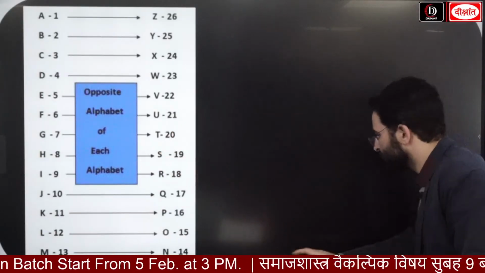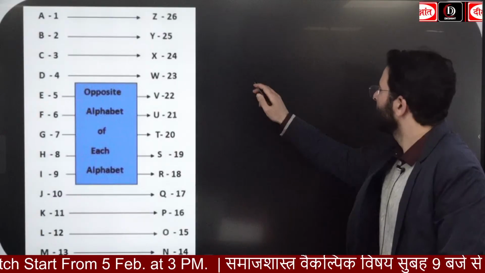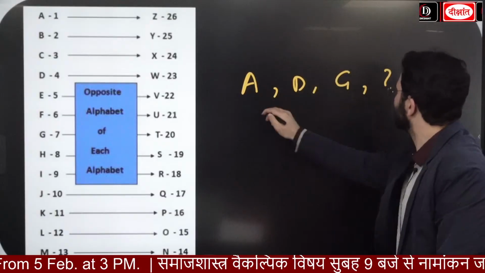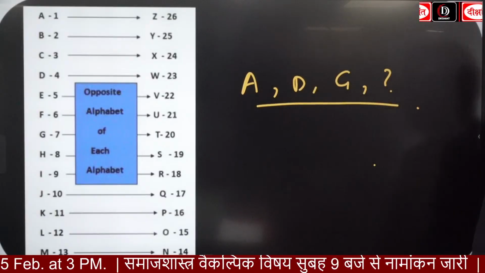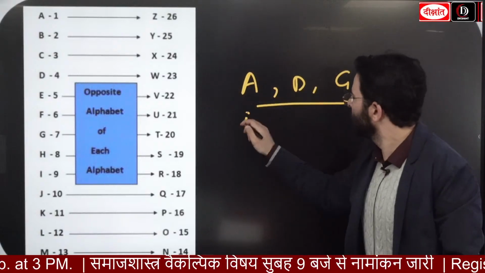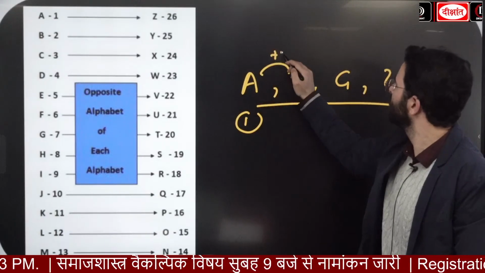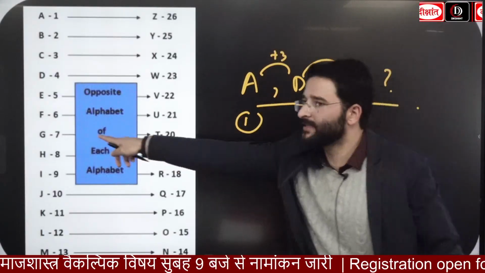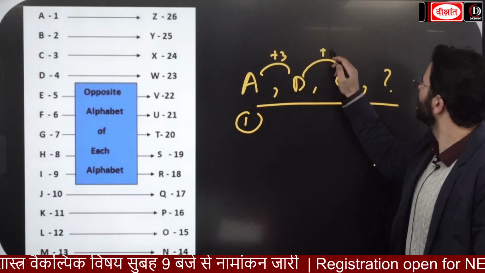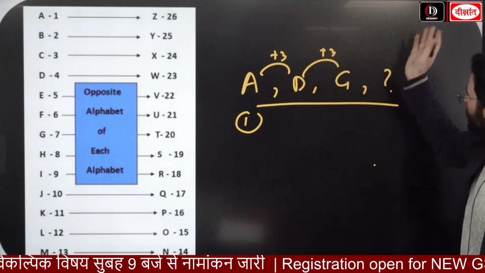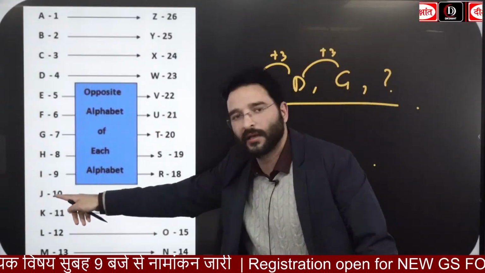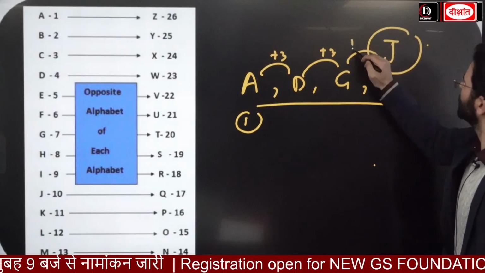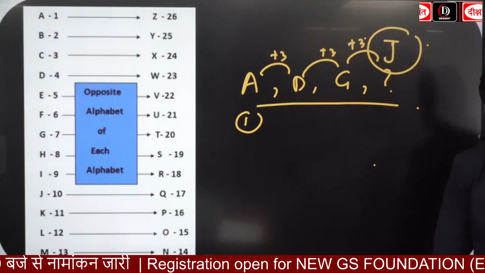So if there was a series like this, A, D, G, what is going to be the next one? Figure it out. A is 1, D is plus 3, right? What is G? G is 7, plus 3 again. Now 7 plus 3, the next one is going to be J. Please remember this. So this is going to be your letter series.